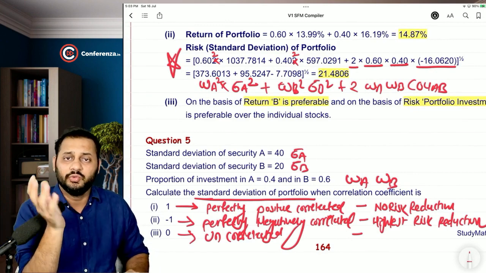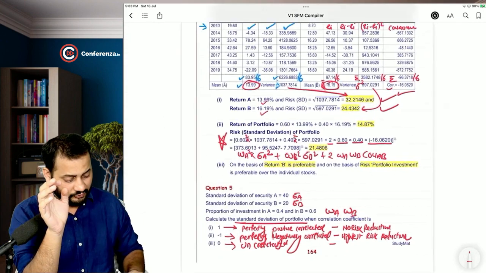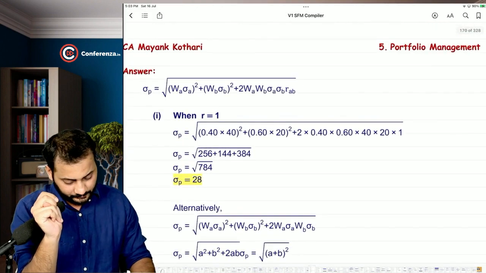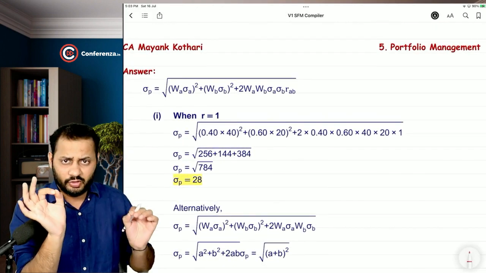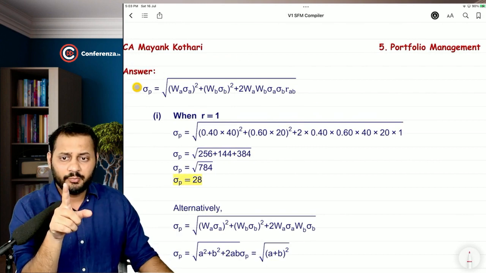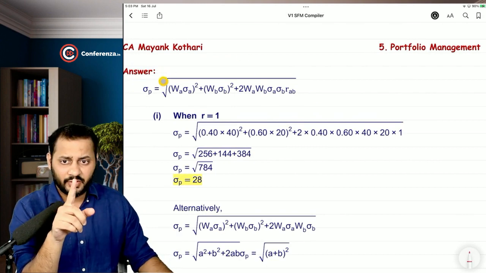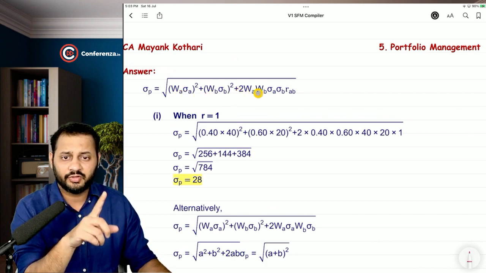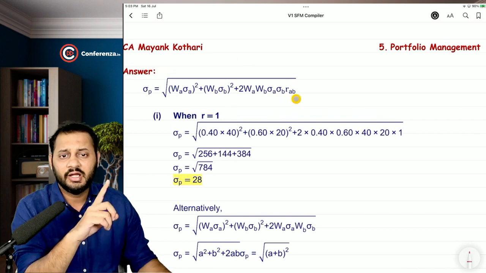You will have to learn. But then the formula comes to this. See, the normal formula for calculating the portfolio risk is this. Do you agree with this? Weight of A, standard deviation of A square, plus weight of B, standard deviation of B square, plus 2 into weight of A, weight of B, standard deviation of A, standard deviation of B, RAB.